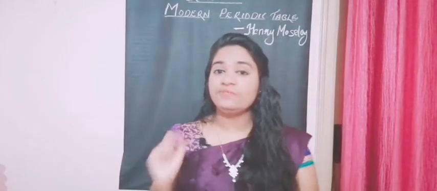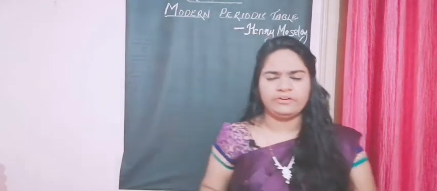Our modern periodic law states that the properties of elements are the periodic functions of their atomic number. So you could see that there's a small change. Could you identify what the small change was? It's the same statement, right? There's a small change. What is it?